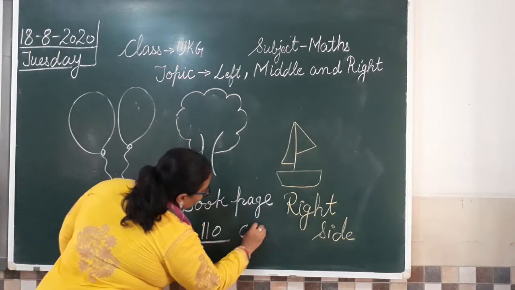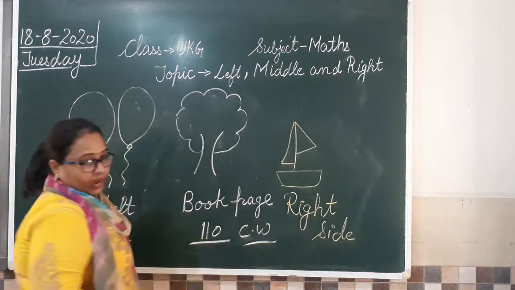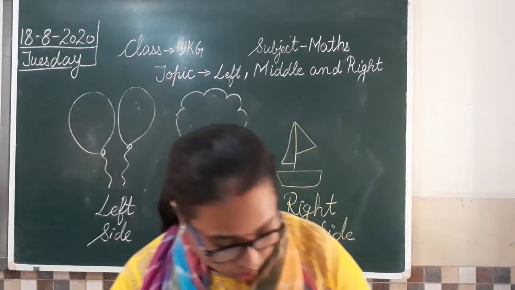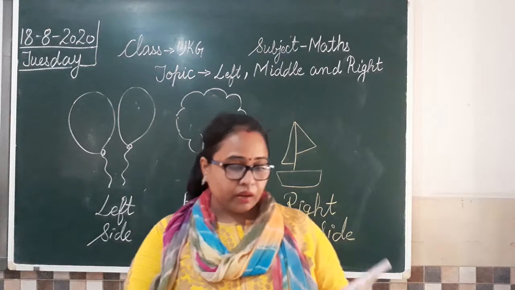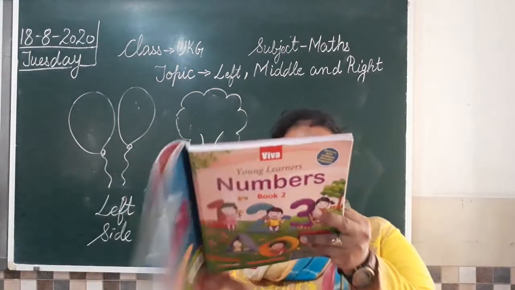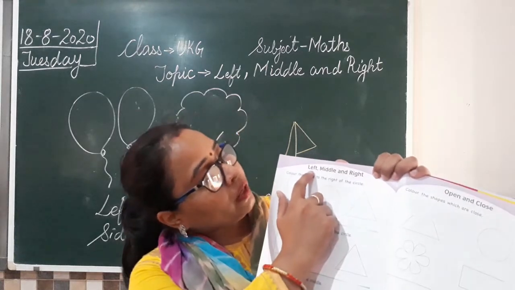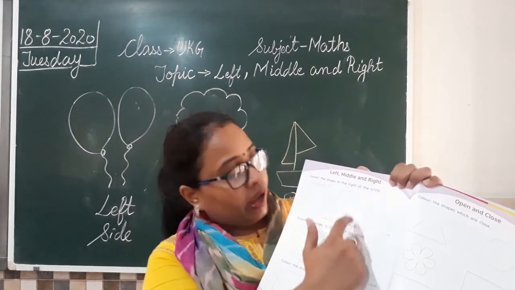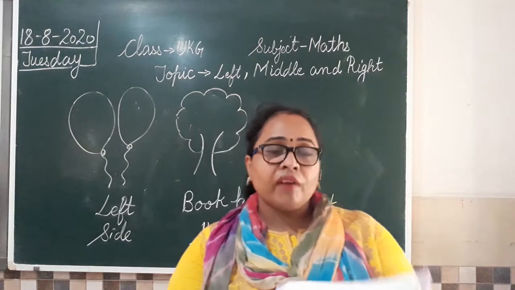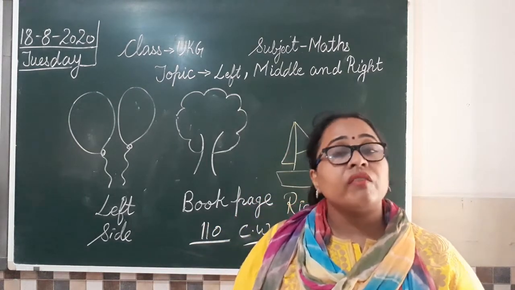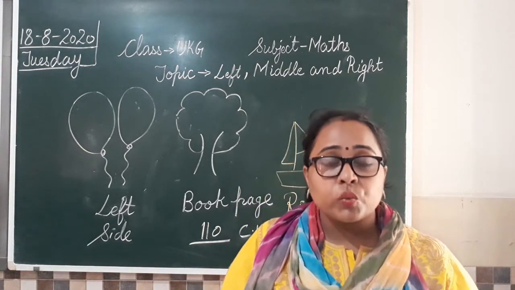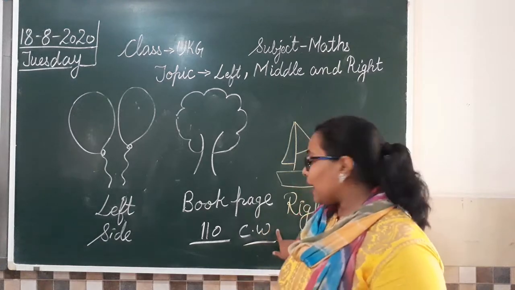So this is your classwork class. And when you open this book, you will find some shapes given. So your maths book on page number 110. When you open it, you will find the topic left, middle and right. And some questions are given where you have to circle the shapes as per the given directions. So complete this work as your classwork.